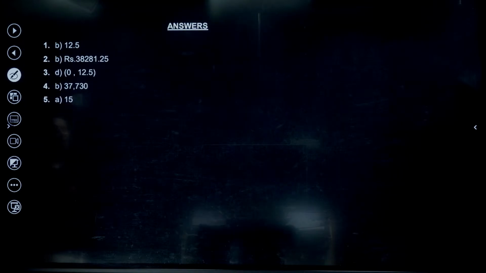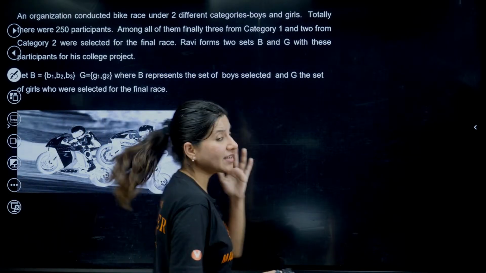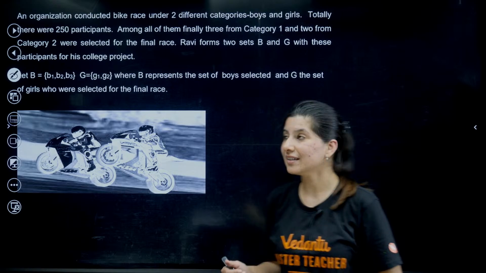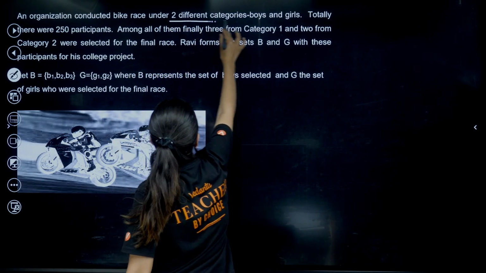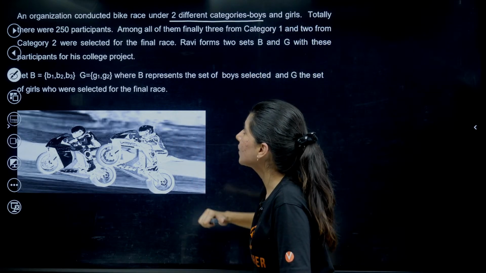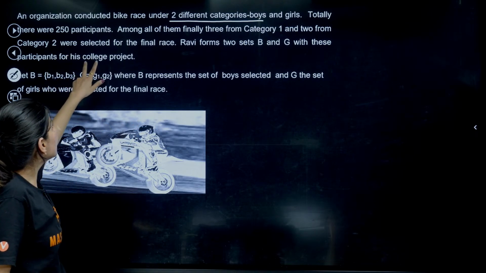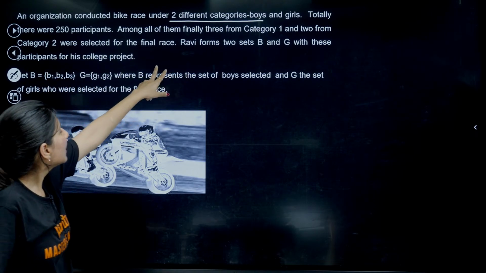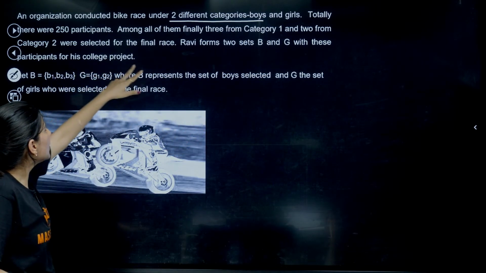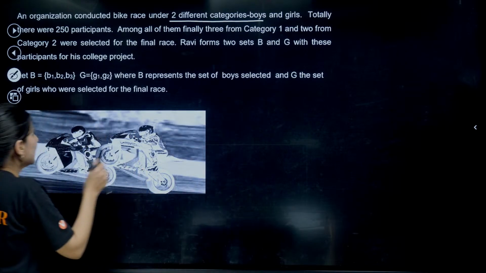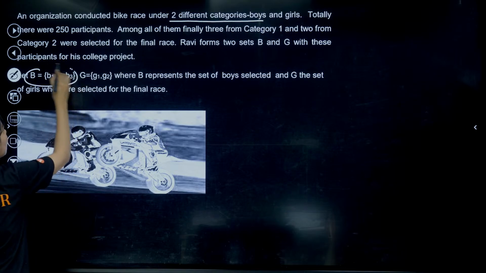Okay, so these are the answers and let's go. Now we have a question from relations and functions. What they are saying: an organization conducted a bike race under 2 different categories, boys and girls. Totally there were 250 participants. Among all of them, 3 from category 1 and 2 from category 2 are selected in the final race.